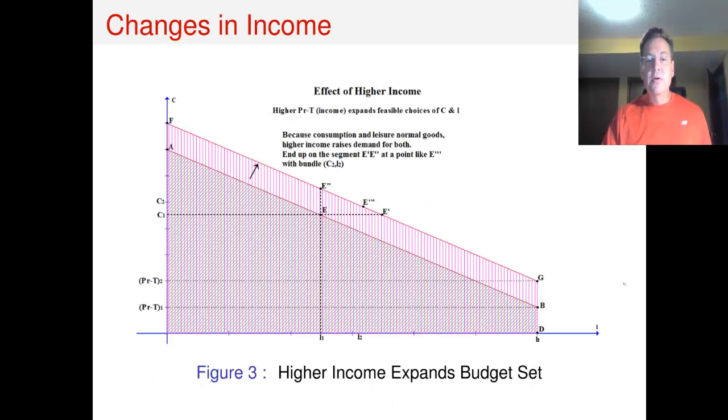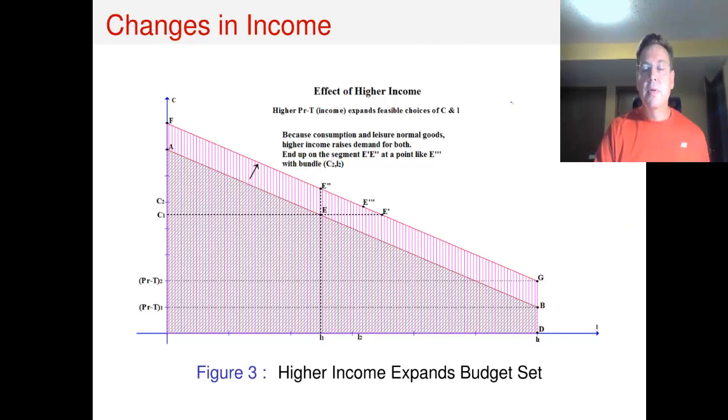And what we see here is that an increase in income, and by an increase in income, we mean that either profits have gone up or taxes have gone down. This increase in income is going to generate a parallel shift in the budget set. Why is it parallel? Well, because the real wage hasn't changed.